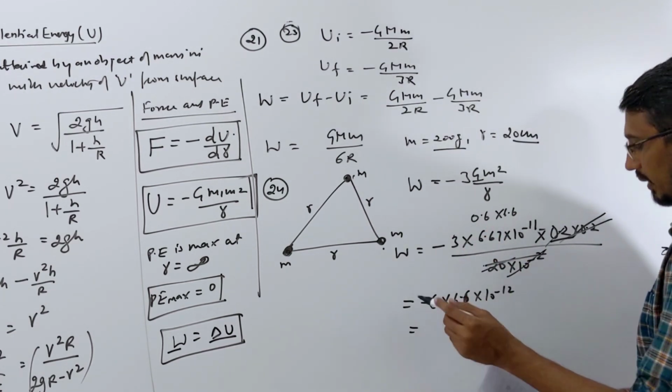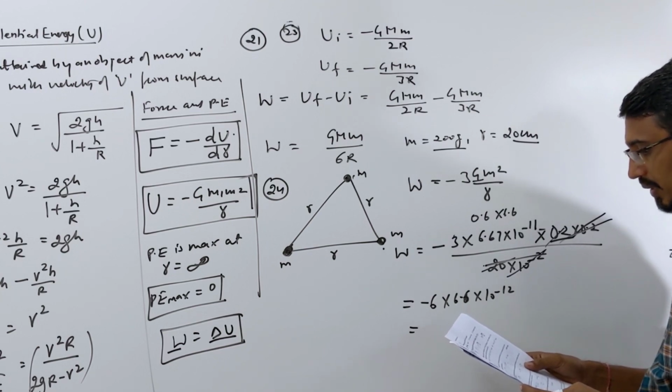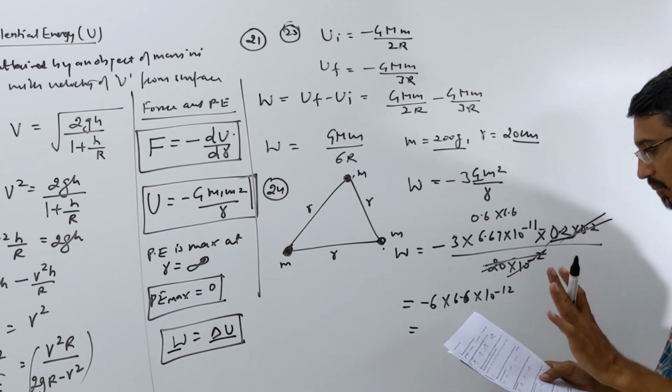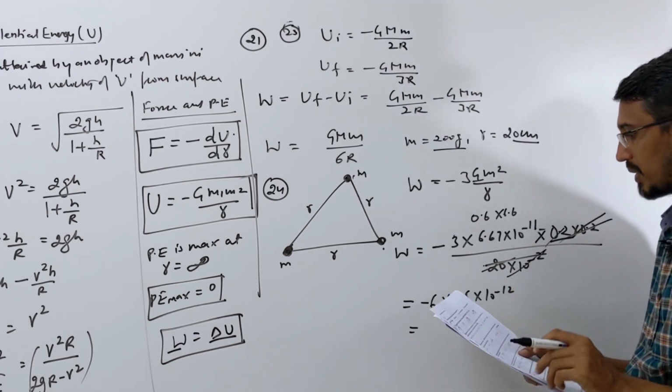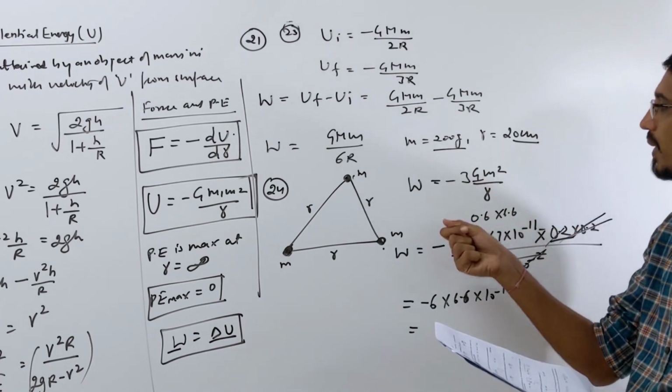So in the options they gave the nearest answer as 0.33. There is a small mistake somewhere. I don't know whether I am making a mistake or they are making a mistake in the calculations. Let's check it once more.